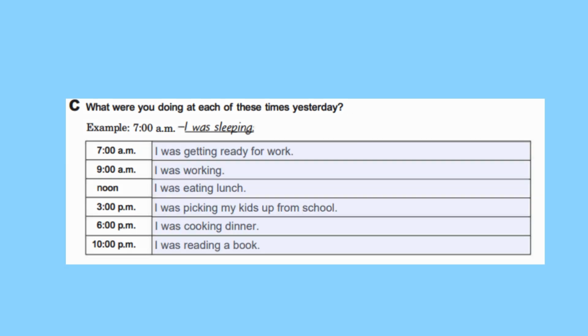But some examples. 7 a.m., I was getting ready for work. At 9 a.m., I was working. At noon, I was eating lunch. At 3 p.m., I was picking my kids up from school. At 6 p.m., I was cooking dinner. At 10 p.m., I was reading a book.